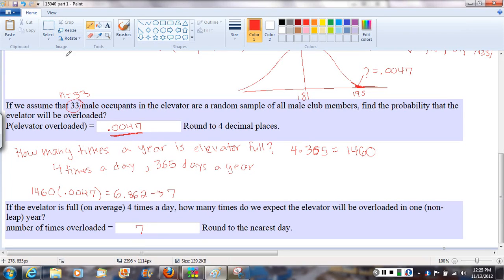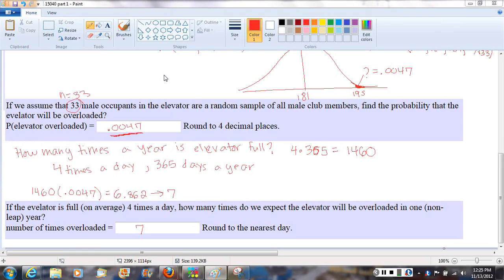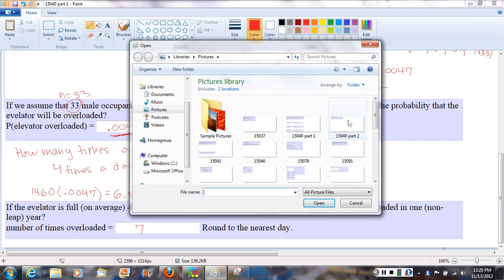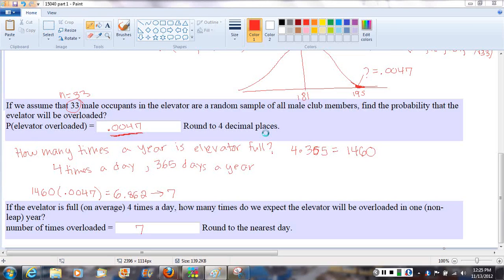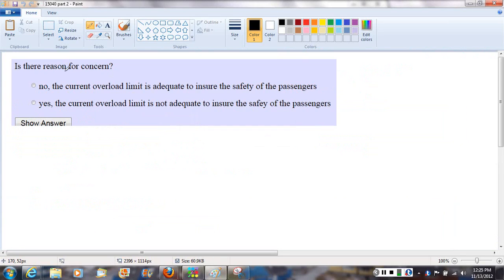So if we look at the last part of that question, this was such a long question I had to put it on another sheet of paper, so let me pull that up. If we look at the next part of that question, it says, is this reason for concern? Well, I would say yes. It's not adequate to ensure the safety of the passengers. 7 times a year, that elevator is going to exceed the capacity. So that's a problem. They need to go back to the drawing board and increase the capacity level for that elevator to make sure that we don't expect it ever to reach beyond its capacity.